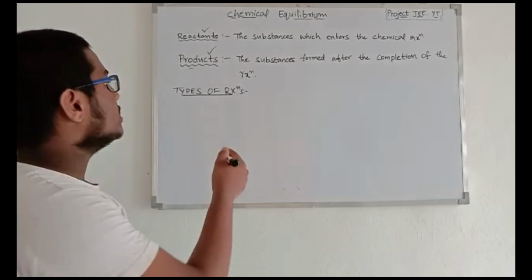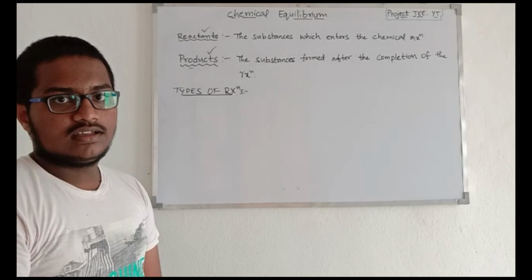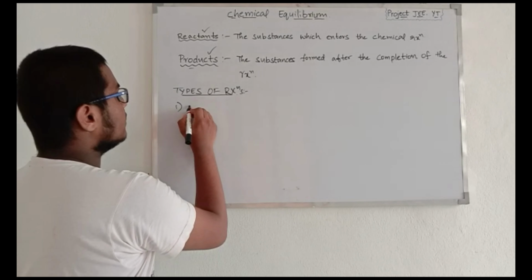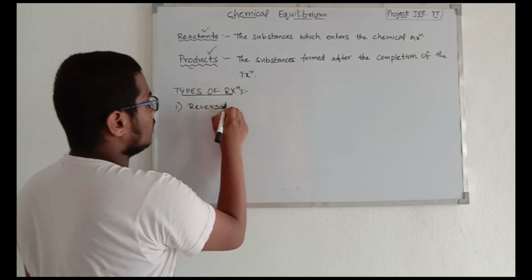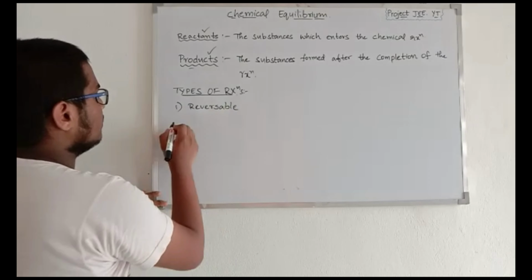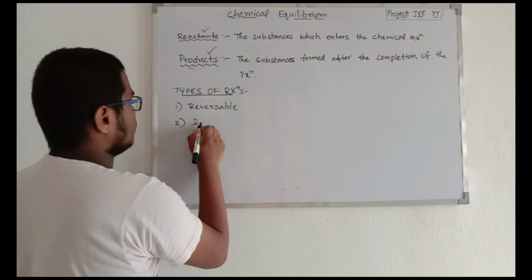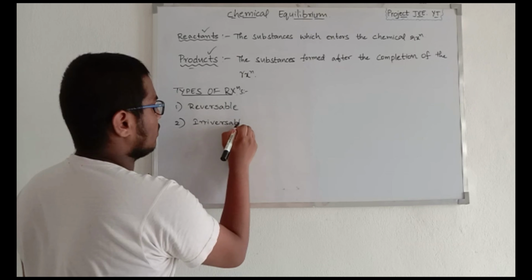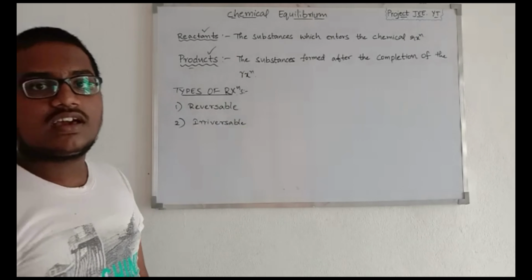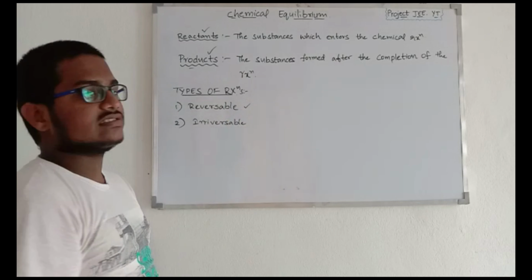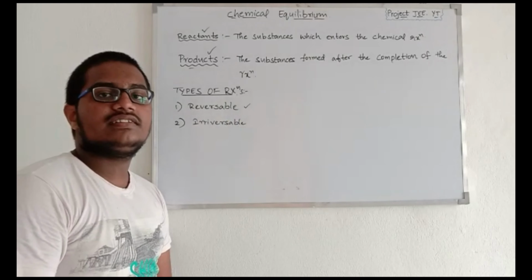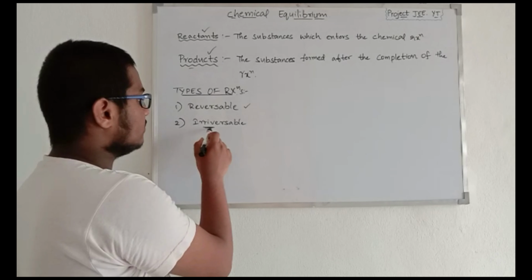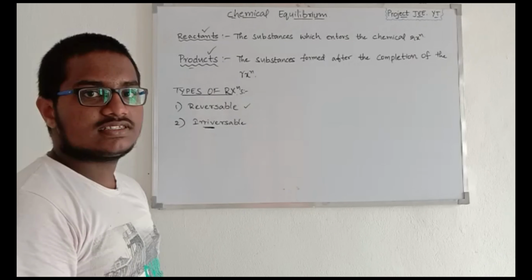Now we are going to discuss the types of reactions. So there are mainly two types of reactions. First one is reversible reaction. Second one is irreversible reaction. Mainly in this chapter, we are going to learn about the reversible reactions because the equilibrium state will be considered in reversible reactions only. And firstly, we are going to discuss the irreversible reactions.